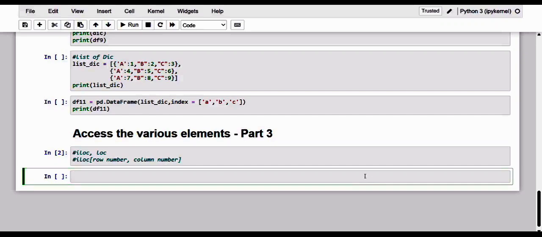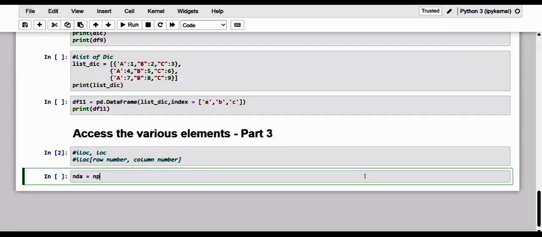So let us define a data frame and start working with the selections. So yeah, here it is, and let me create an ndarray.